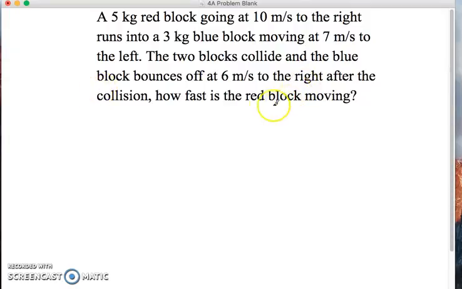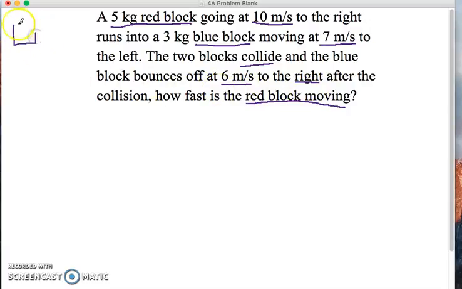Okay, we'll get started, so I'll go through this. The situation we have is a 5 kilogram red block. It's going at 10 meters a second to the right, and it runs into a blue block going at 7 meters a second to the left. The two blocks collide, and the blue block bounces off at 6 meters a second to the right after the collision. It's asking how fast is the red block moving, implying after that collision happens.